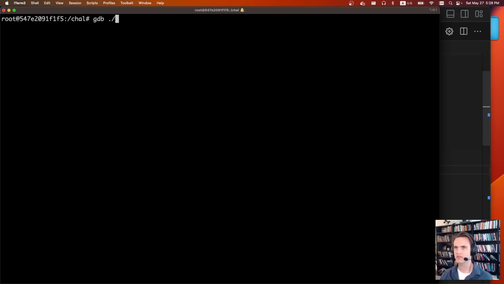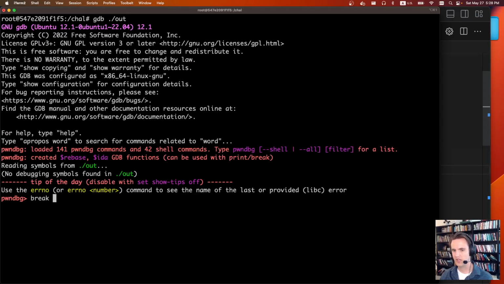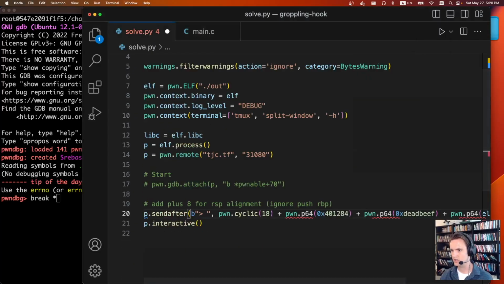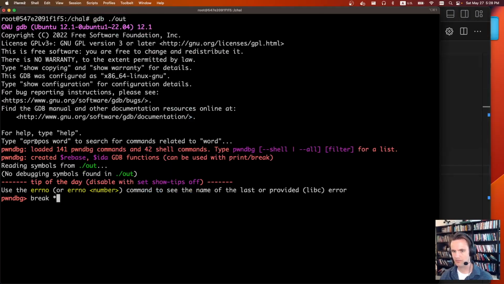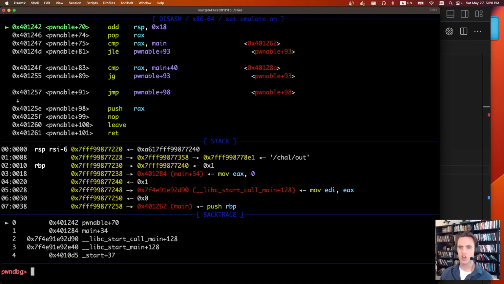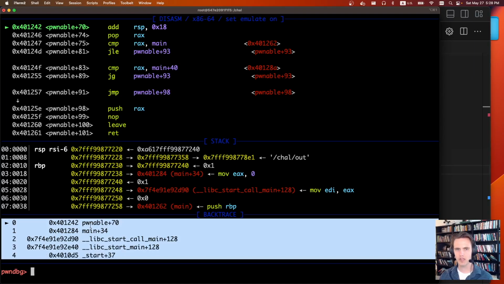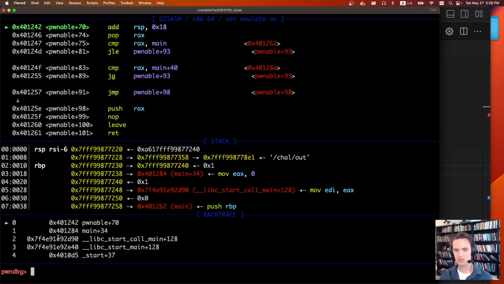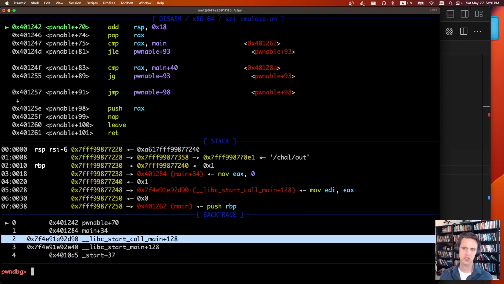The trick to this is if we look in GDB, we're going to do GDB out. Let's break on pwnable plus 70. Let's run. We'll send in some garbage. Cool. So I think the key insight to this one is normally when we do ROPing, we overwrite just that first entry, but there's usually many function frames on the stack. And so we don't have to overwrite the first one. We could just overwrite the next one. And that was the trick to the challenge.